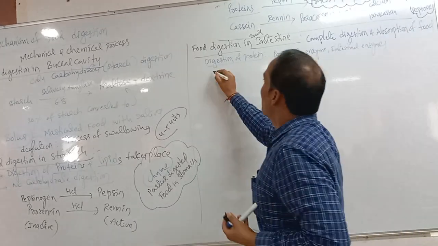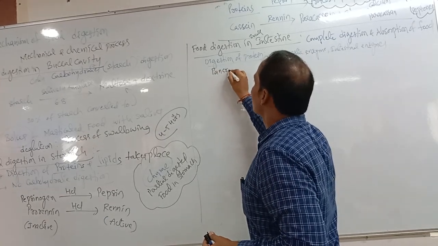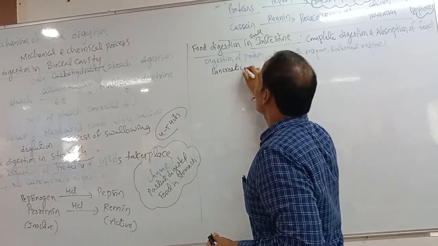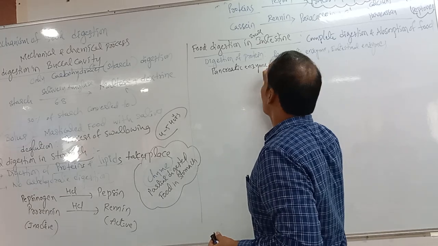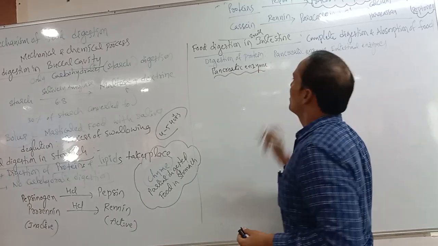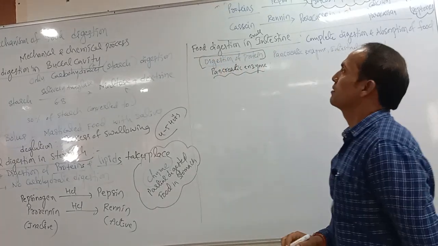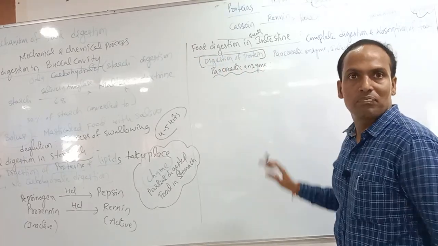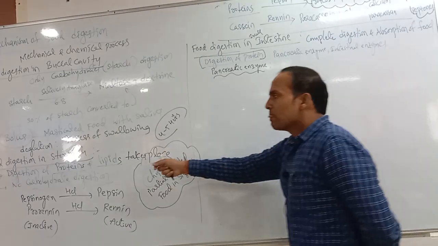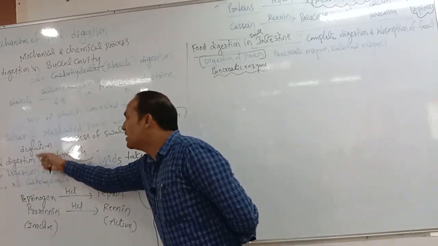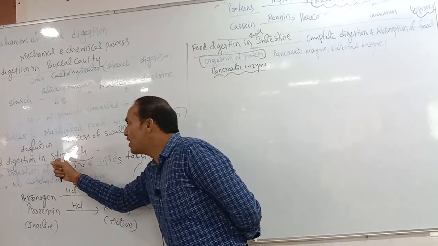So first, what are the pancreatic enzymes helpful for digestion of protein? You already know a little protein digestion already started in which region? The stomach.